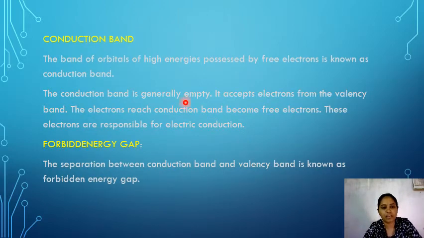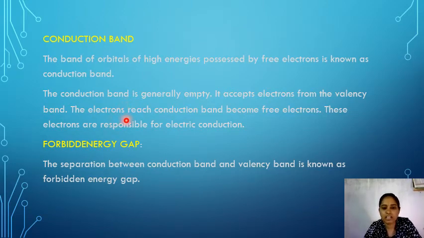Next one is conduction band. The band of high energies possessed by free electrons is known as conduction band. In valency band we have valency electrons, but here the energy is possessed by free electrons. Conduction band is generally empty, but it accepts the electrons from the valency band.